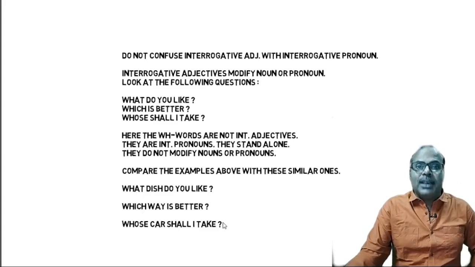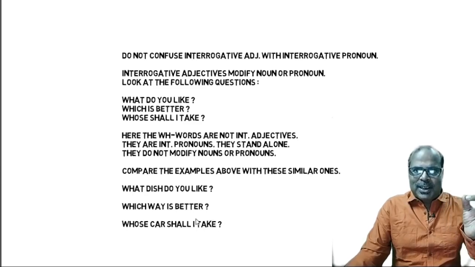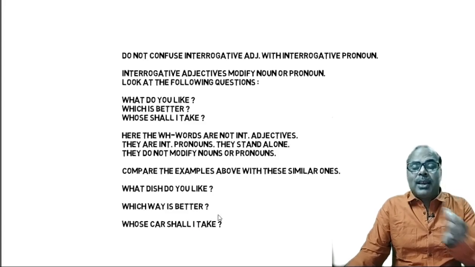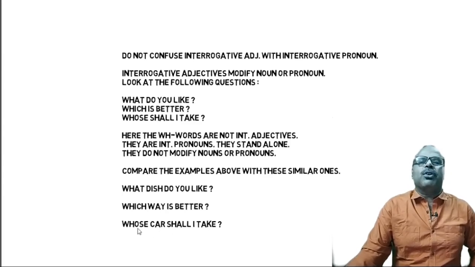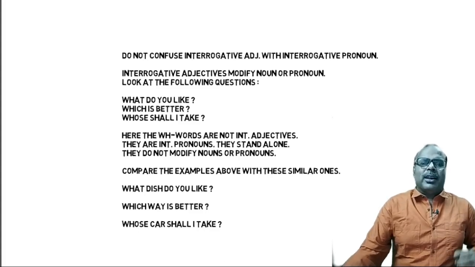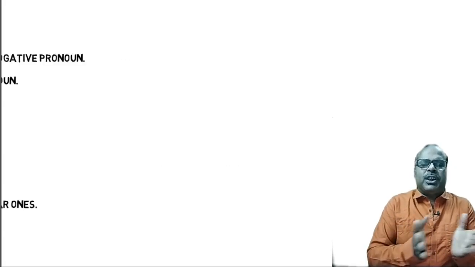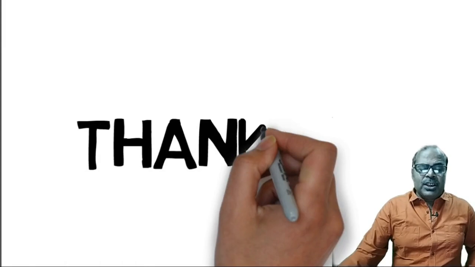Which way is better? Which is better? Instead of writing which is better, if I say which way is better, so here way is the noun that is modified and which is the adjective. Whose car shall I take? Here car is the noun which has been modified and whose is the interrogative adjective. So I think it is very much clear to you the difference between interrogative pronoun and interrogative adjective. You should keep this in mind.